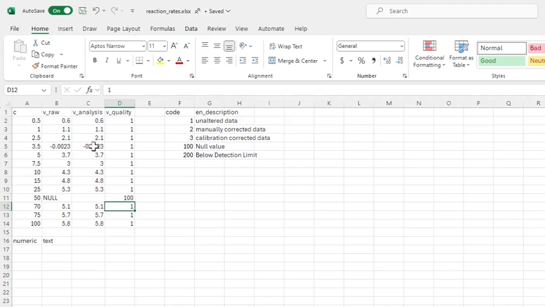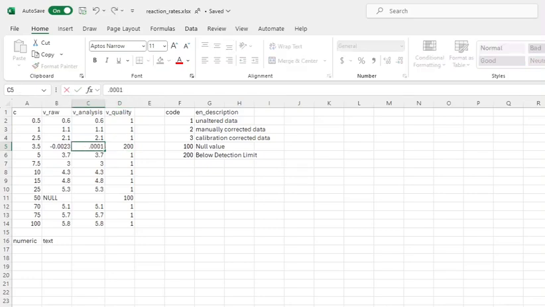Another example here is this value. I know that it's below the detection limit of the instrument, but I still want to be able to use it in analysis. So I might annotate that as 200 and give it a minimal value so that I can still use it in my analysis. Your data set is going to have specifics to your own data set.